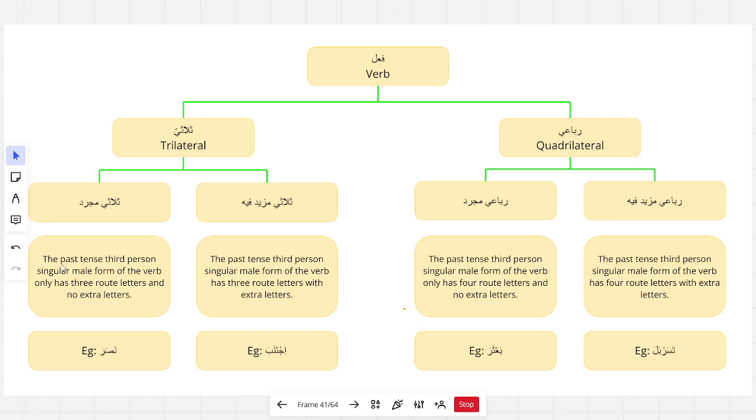The way you work out whether a verb is thulathi or rubai, and then afterwards whether that thulathi verb is mujarrad or thulathi mazid fi, and if the verb is rubai, whether it's rubai mujarrad or rubai mazid fi, is that you look at the past tense third person singular male form of the verb. What does that mean?